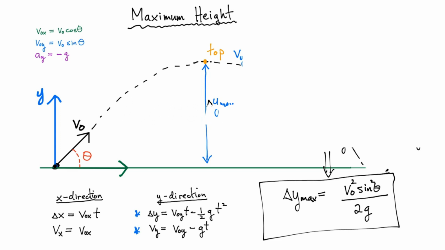So here's my expression now for the maximum height that my projectile is going to reach. One thing you see is, when is this height the maximum? For any given velocity, how do I get the biggest vertical displacement? I'm going to get the biggest vertical displacement whenever sine of the angle theta is equal to 1. And when do I get sine theta equal to 1? That's when the angle theta equals 90. That's if I shoot the object straight up, that's when I'm going to get the highest maximum height.